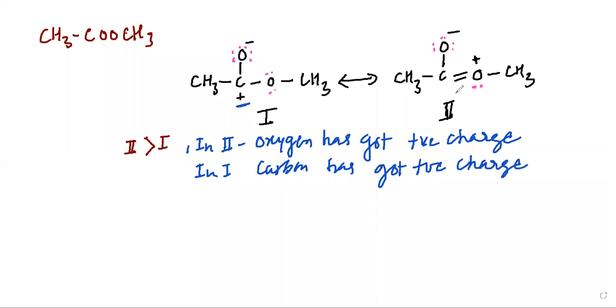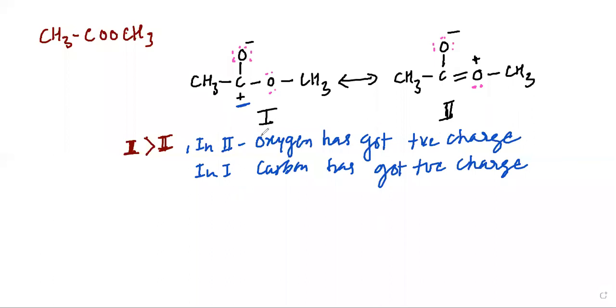So you can see that as carbon is present, the positive charge should not be going on the oxygen, which is more electronegative than carbon. That is why when we compare 1 and 2, structure number 2 is a lesser contributor, and structure number 1 is the better contributor. This is how we can understand.